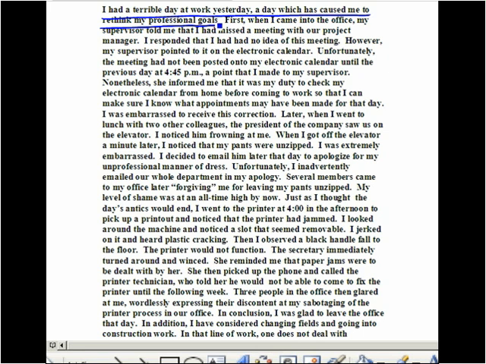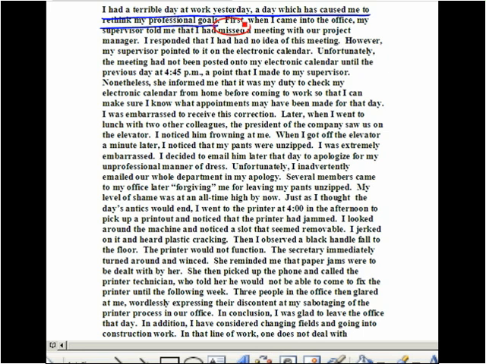First, when I came into the office, my supervisor told me that I had missed a meeting with our project manager. I responded that I had had no idea of this meeting. However, my supervisor pointed to it on the electronic calendar. Unfortunately, the meeting cannot be posted onto my electronic calendar until the previous day at 4:45 p.m., a point that I made to my supervisor. Nonetheless, she informed me that it was my duty to check my electronic calendar from home before coming to work, so that I can make sure I know what appointments may have been made for that day. I was embarrassed to receive this correction.